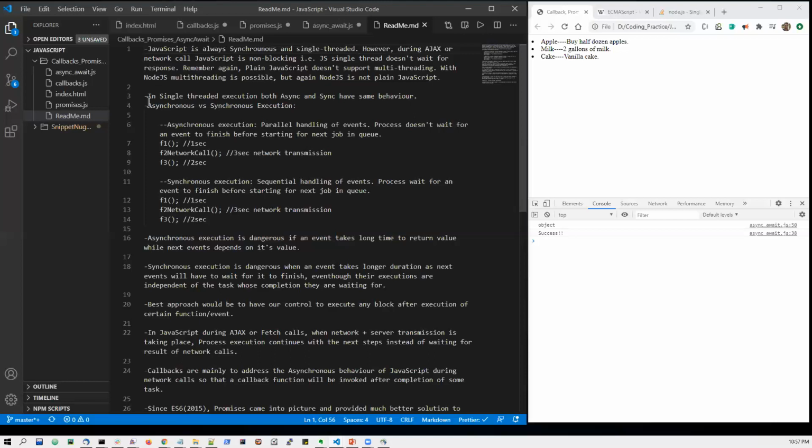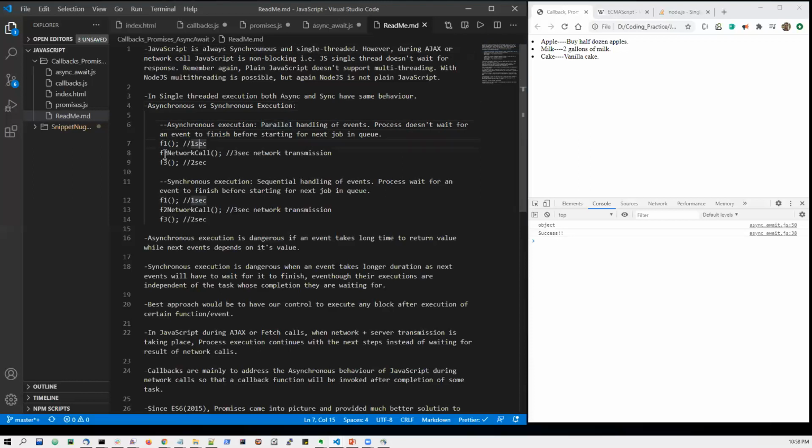So let me just read this: asynchronous versus synchronous execution, what they are. In plain language, we can say that asynchronous execution is parallel handling of events, where the process doesn't wait for an event to finish before starting the next job in the queue or the next event. So for example, let us say we have a function f1 which takes 1 second for executing,